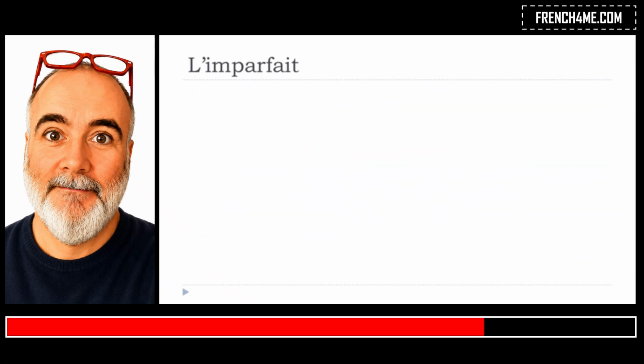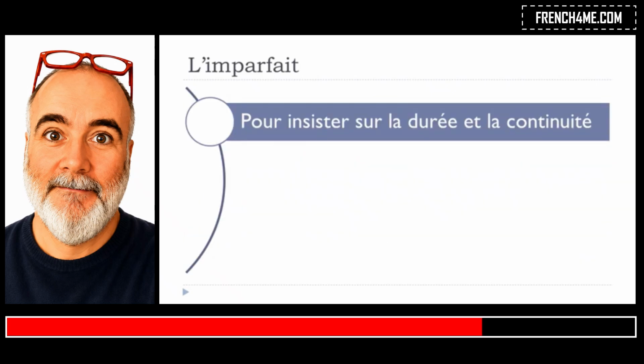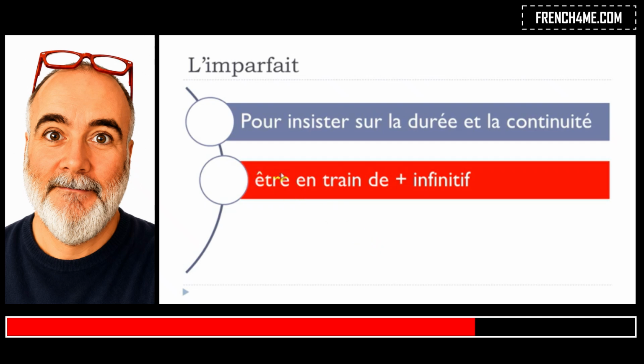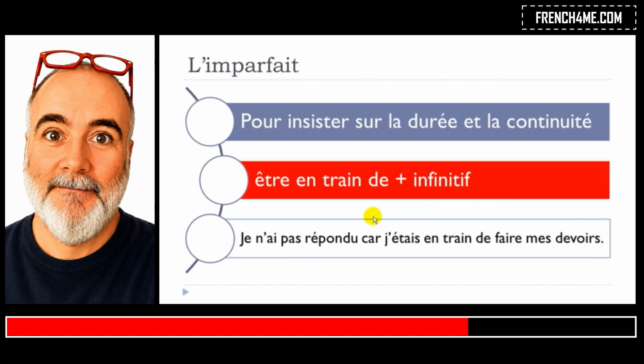And then we've got another structure. If you want to insist on the fact that something lasts and then something continues, then we've got this structure. Être, so it's to be, être en train de, and then you will put the infinitive form after that, so the basic form. An example here as well. I wanted to make the difference as well with the passé composé form here. Je n'ai pas répondu. Répondre is to answer. Car, because, j'étais en train de faire mes devoirs. So faire mes devoirs, to do my homework.